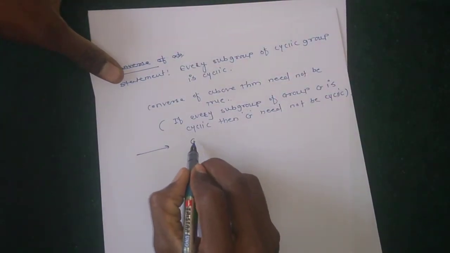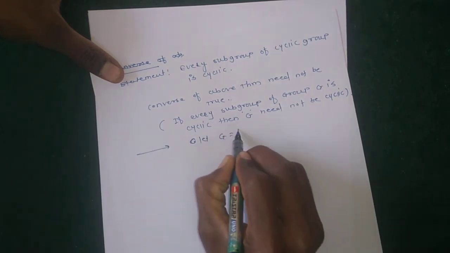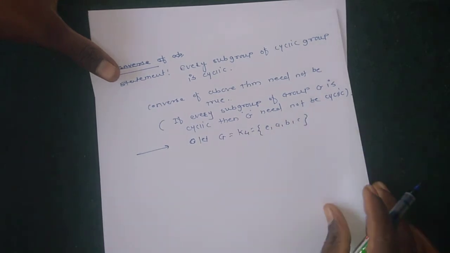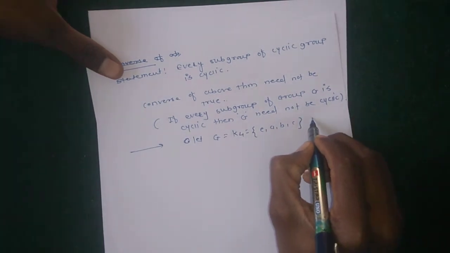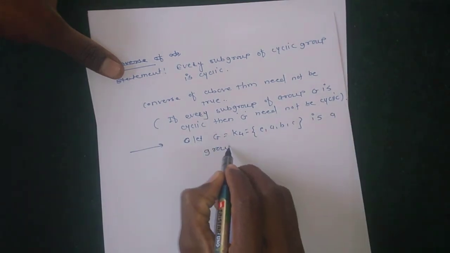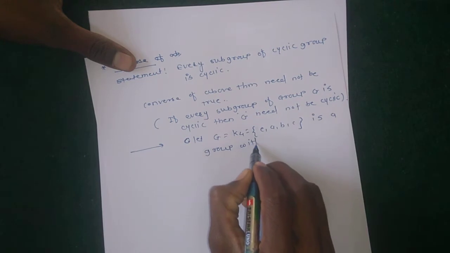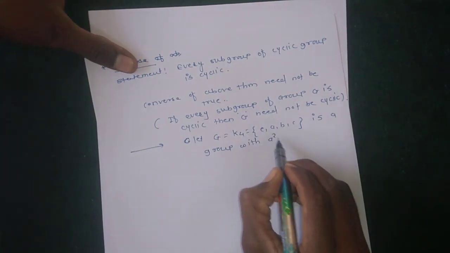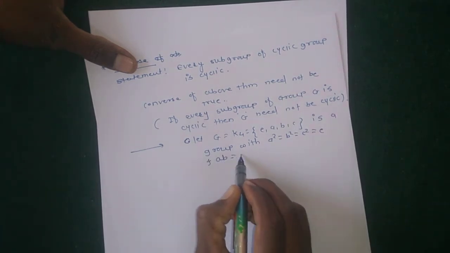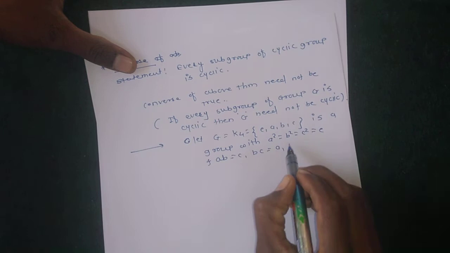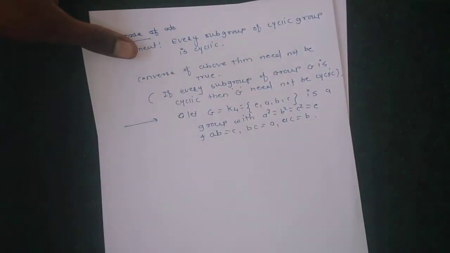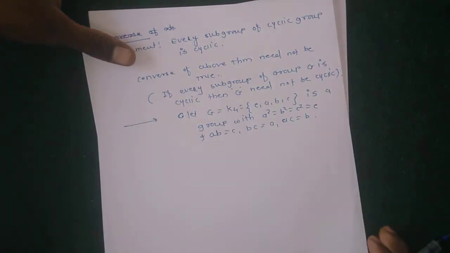For the counter example, let G equal the Klein 4 group, containing E, A, B, C, with the conditions A square equals B square equals C square equals identity, and AB equals C, BC equals A, and AC equals B. This is the condition for this group.